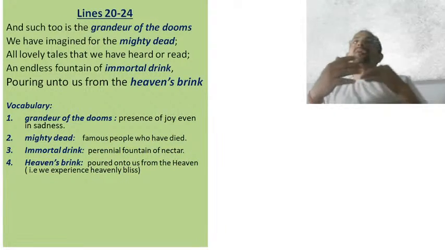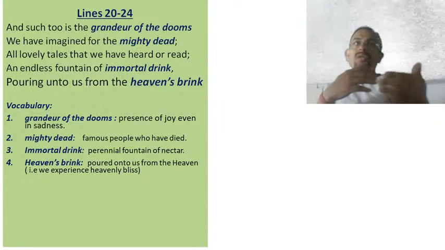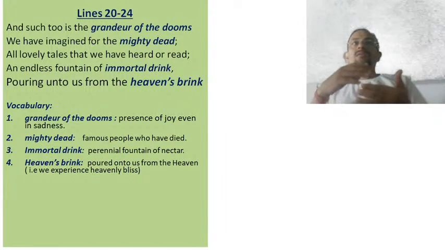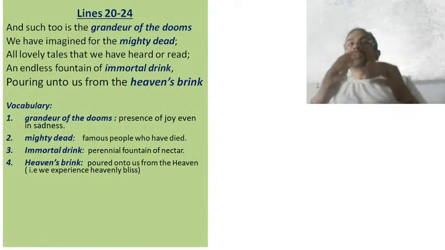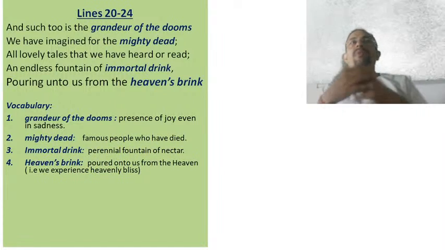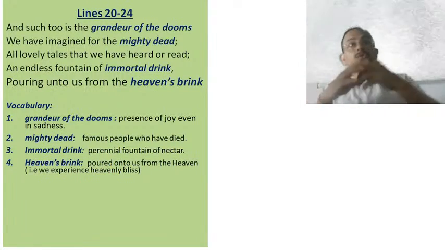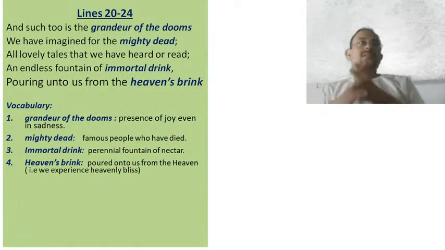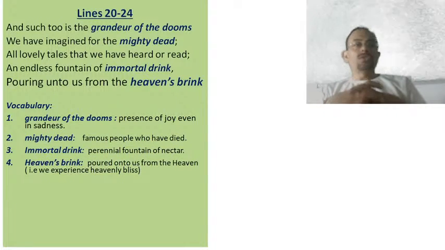It means their stories or their tales provide us so much inspiration that it becomes perennial to us. It always remains with us. Okay, that is why the poet has compared the lovely tales of those mighty dead and famous personalities with an endless fountain.